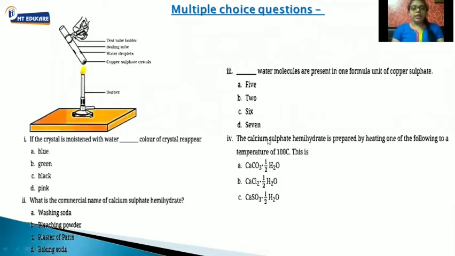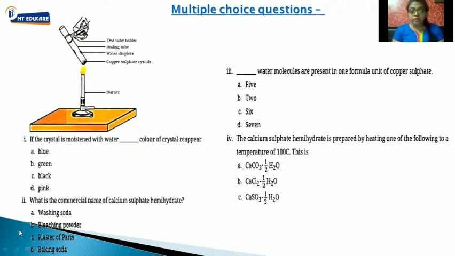So let's talk about this question, students. The very first question is, if the crystal is moistened with water, dash color of crystal reappears. Before we go ahead with the questions, let me tell you, this is a test tube in which copper sulfate crystals are being heated. As you know, in our lower standards, we have learned copper sulfate is also called blue vitriol. So if the crystals are moistened with water, that color of the crystal will reappear.